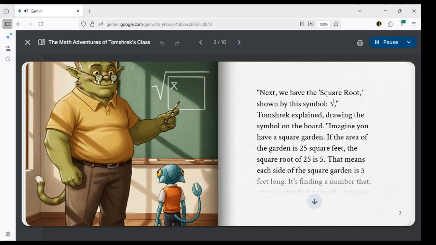Pin 2 looked at the symbol, then at Tomshrek. So if I have a number, and I want to know what number times itself makes it, that's the square root, Jerry Donkey asked. Precisely. For Pin 2, think of it like this. You have a small box, a square box. If the box is 4 small squares inside, the square root of 4 is 2. 2 across, 2 down. 2 times 2 is 4.